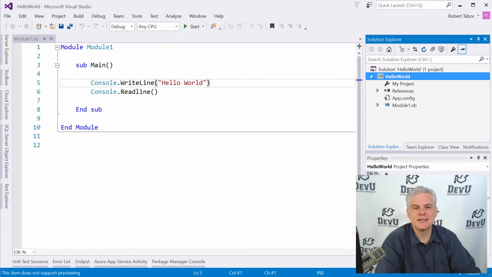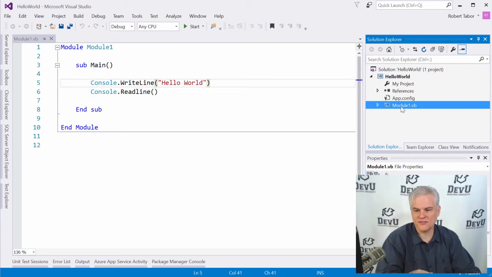Now, as I said at the outset of this course, this is not intended to be a tour of Visual Studio. There are going to be other resources on Microsoft Virtual Academy that can help orient you to Visual Studio, but the Solution Explorer is the most important part of Visual Studio, in my humble opinion, next to the main area where we're actually going to type our code. Simply put, this Solution Explorer is our main navigational device to the other files and the settings that comprise our program.